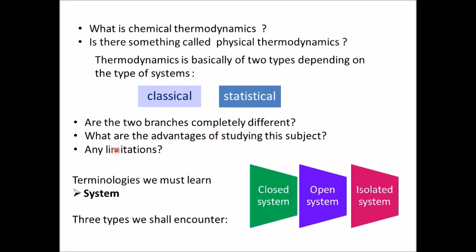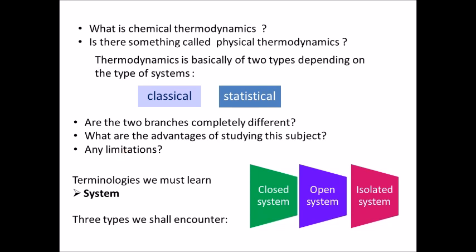What are the limitations? The limitations of thermodynamics are quite a lot. First of all, thermodynamics does not tell us anything about the rate of the reaction. It neither tells us about the mechanism by which a process is followed by a system to reach from state 1 to state 2. It does not tell us anything about any intermediate or byproduct that is formed in the process. It only tells us about the condition of state 1 of a system and state 2 of a system, where 1 stands for the initial state, 2 stands for the final state. That's all. So these are the limitations.